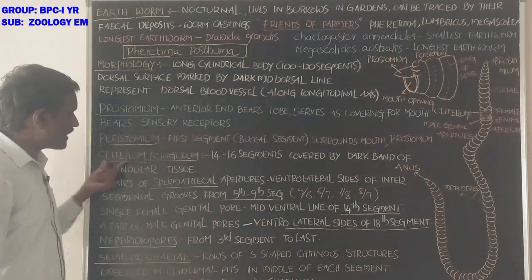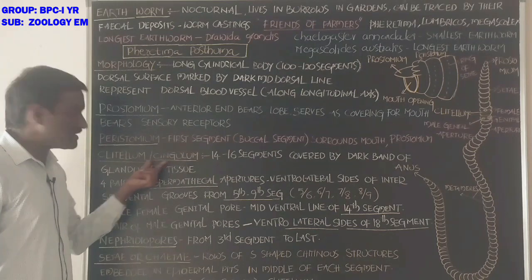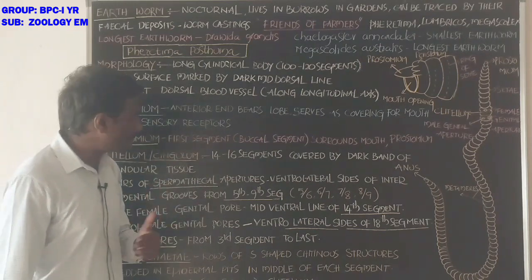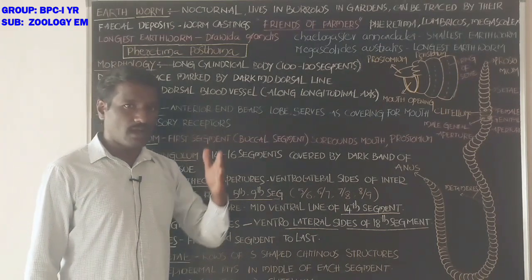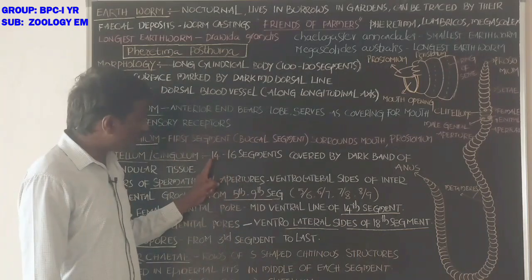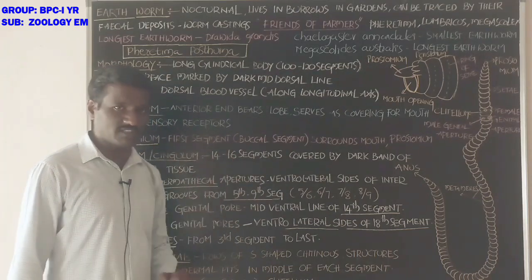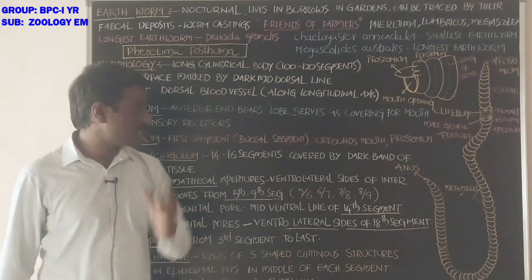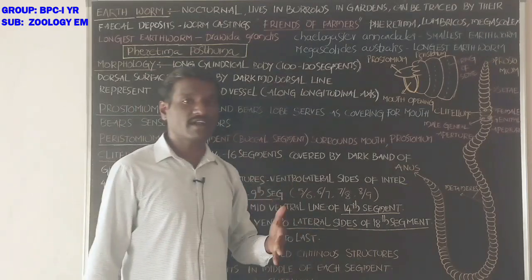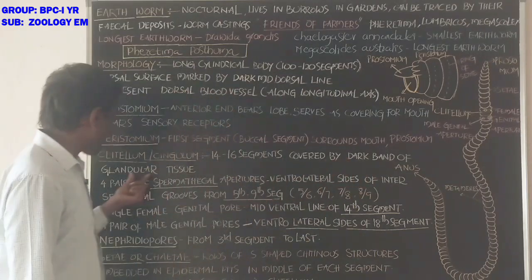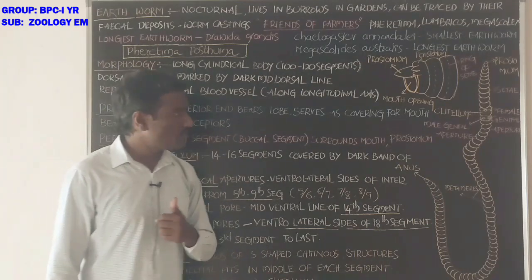Next, clitellum or cingulum. What about the clitellum? If you observe the body of the earthworm, the 14th, 15th and 16th segments are covered by a dark band of glandular tissue.